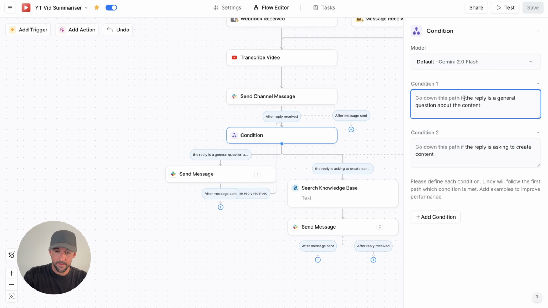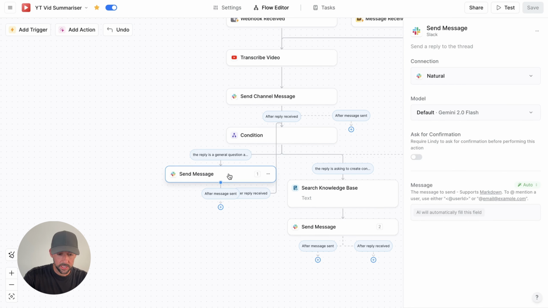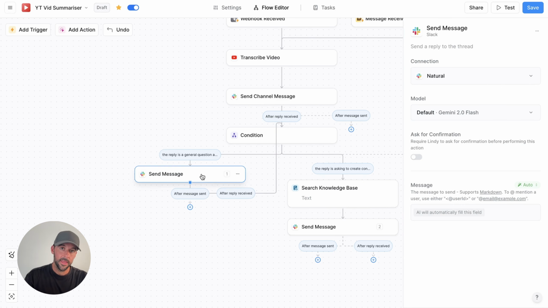Path number one is if the reply is a general question about the content, it's going to go down this path here. And then you can see we have another send message, send a reply back into the thread. And we're just going to let the AI decide what the reply is because it's going to know what the question is. It can determine that the reply is just a general question about the content. And then we're going to allow Gemini 2.0 Flash here again to just understand what the question is and then respond.